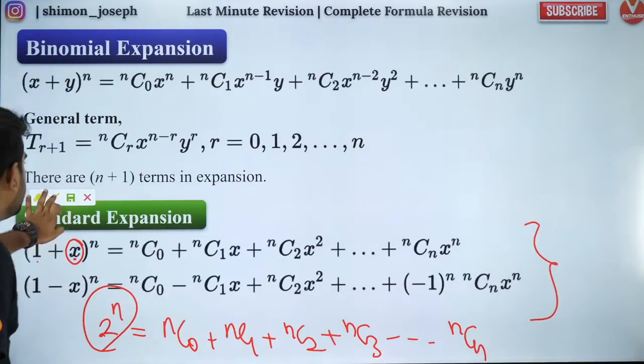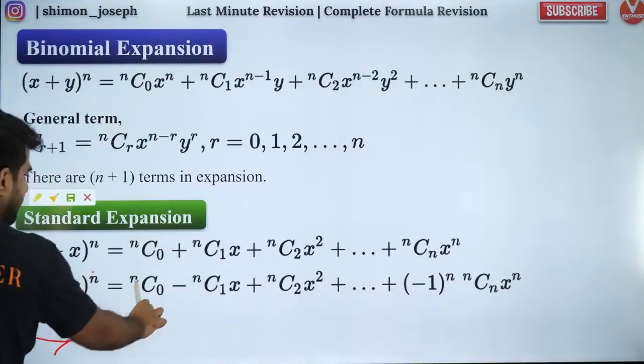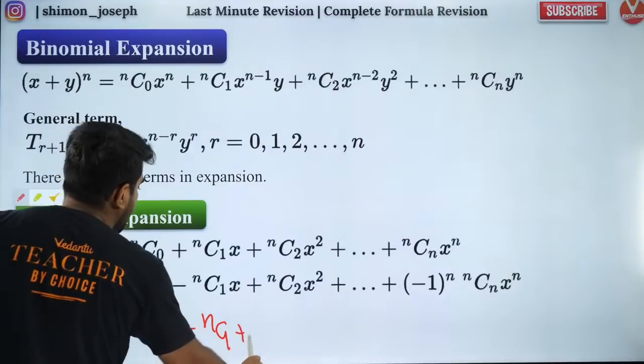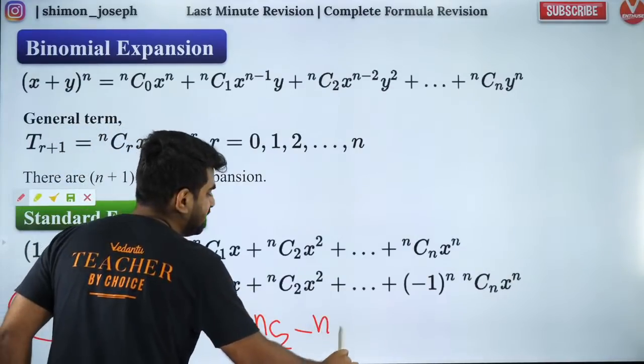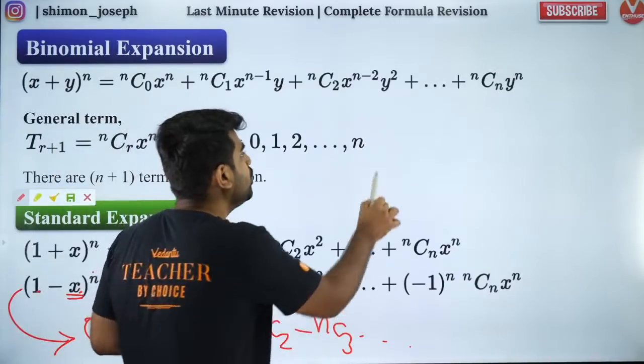Fantastic. So people, now the next relation is put again x equal to 1, you will get 0, right? In the second one, if I put x equal to 1, I'll get 0. Because 1 minus 1 is 0, 0 power n is also 0. But what will I get on the right hand side? I'll get nC0 minus nC1 plus nC2 minus nC3 and so on. Is that correct? So from here, I get a beautiful relation.